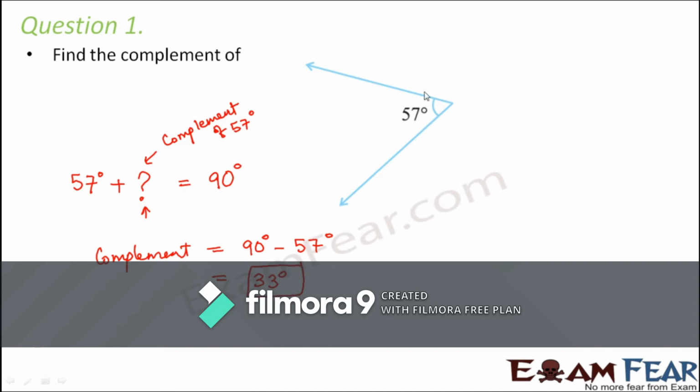So that means if you add 33 degrees to 57 degrees, so this is just a rough diagram. So if you add 33 degrees, you actually get 90 degrees. So that's the meaning.